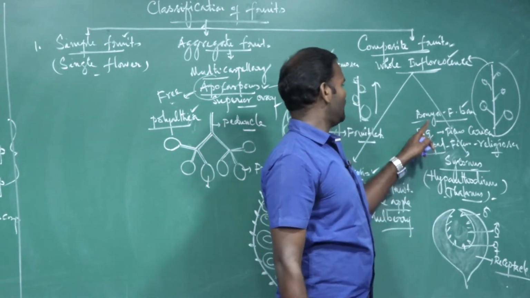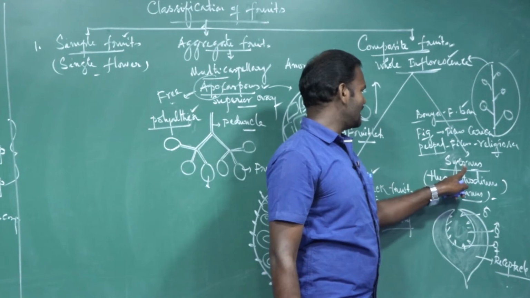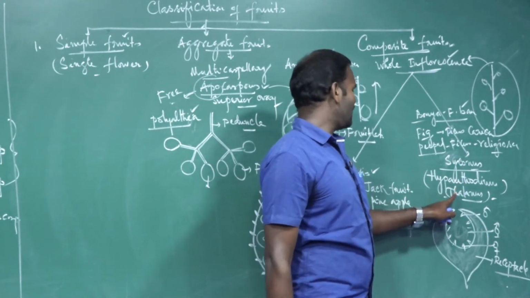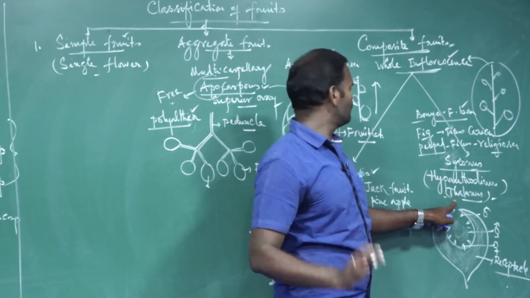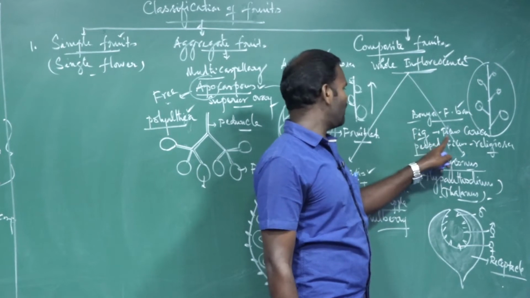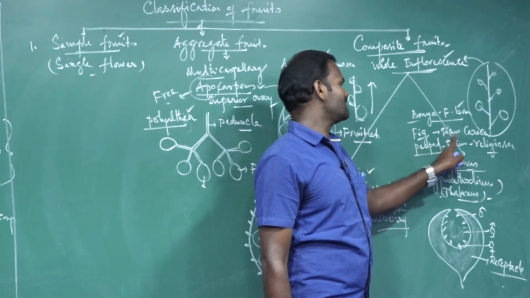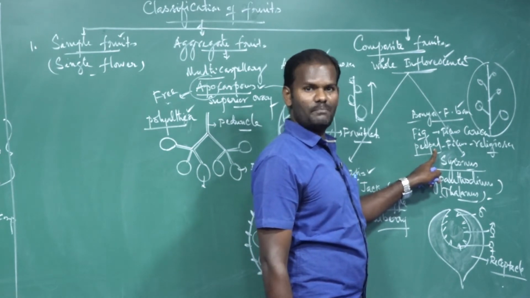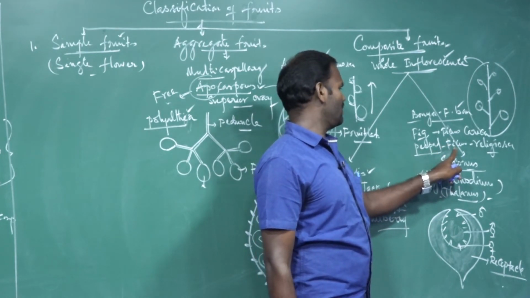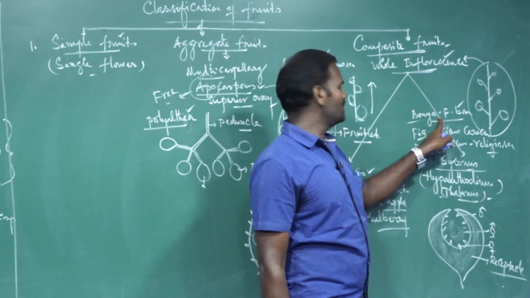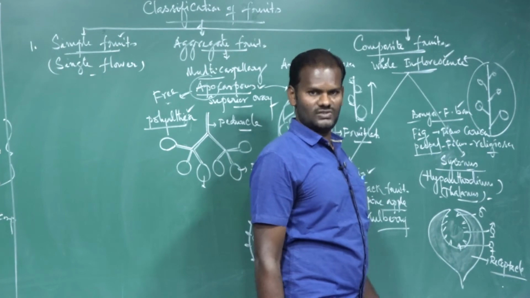Once again, syconus is developed from a special type of inflorescence called hypanthodium. The thalamus is fleshy in condition, which is edible in nature. Example, fig, its binomial name is Ficus carica. Another one is peepal, its binomial name is Ficus religiosa. Then banyan, its binomial name is Ficus bengalensis.